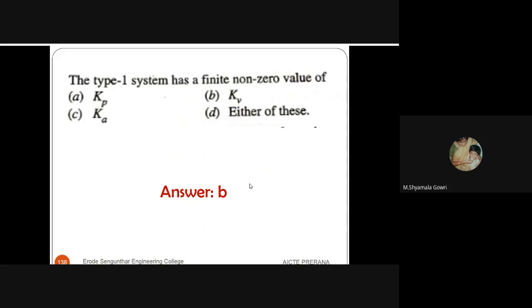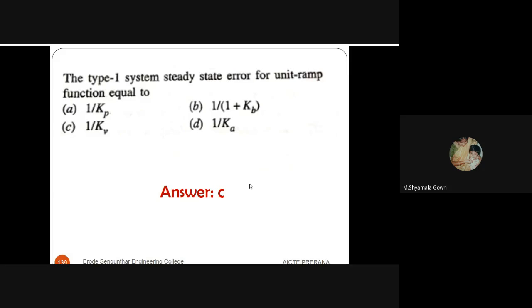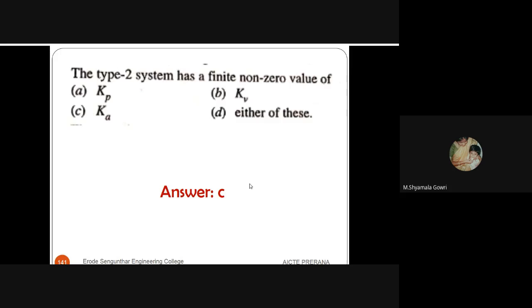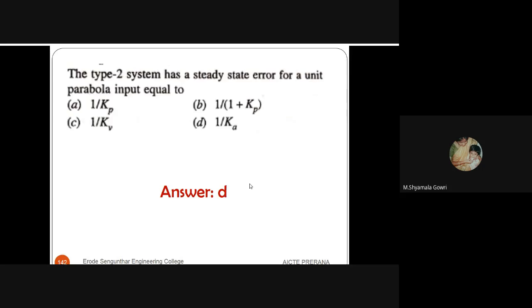A type 1 system has one pole at the origin and a finite non-zero value of Kv, and its steady state error for a unit ramp function will be 1 by Kv. And a type 2 system has two poles at the origin and a finite non-zero value of Ka, and the steady state error for a unit parabolic input is equal to 1 by Ka.